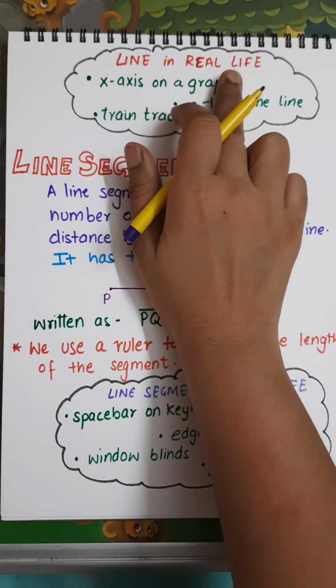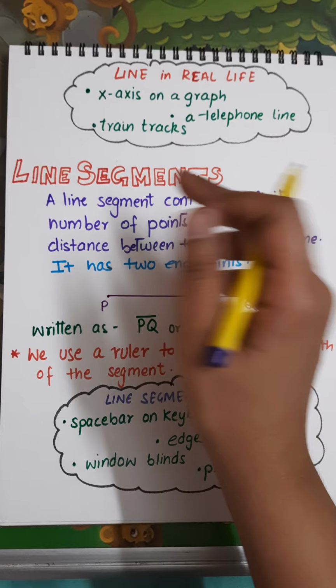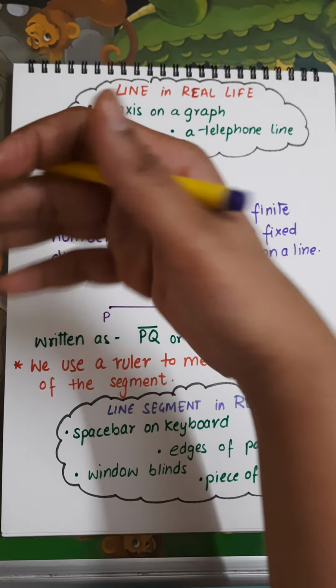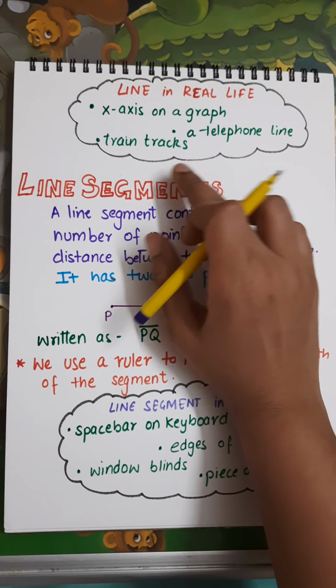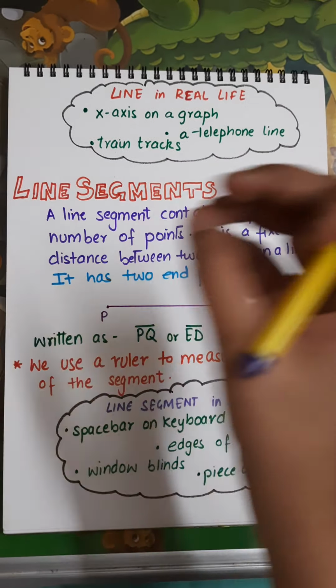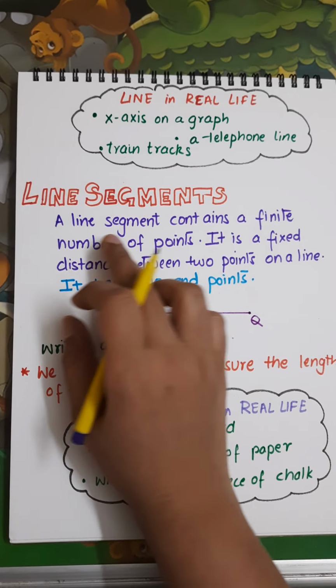Talking about line in real life, it is x-axis on a graph. You must have seen some graphs. We have y-axis and x-axis, so it is endlessly moving in both the directions. A telephone line, train tracks, basically those who don't have any starting point or ending point, these are just endlessly moving. You cannot measure them.